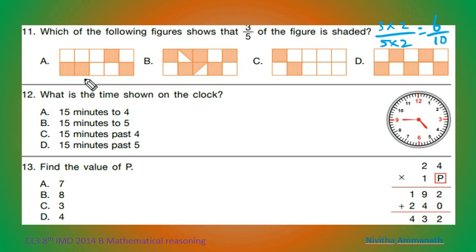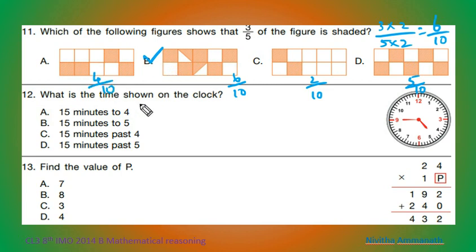So here, which is a 6 by 10 shaded part? Here, this is 4 by 10. This is 1, 2, 3, 4, 5. And this is a half. So 1 whole. So 6. 6 by 10 is this. So B is the correct option. This is 2 by 10. And this is 5 by 10. This is 4 by 10. So which is the correct option?